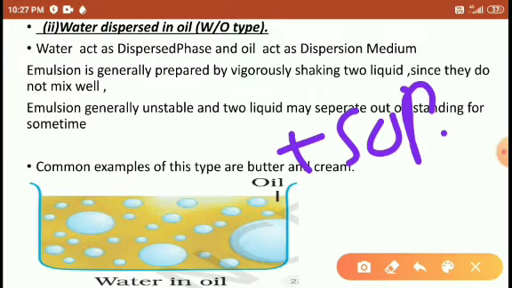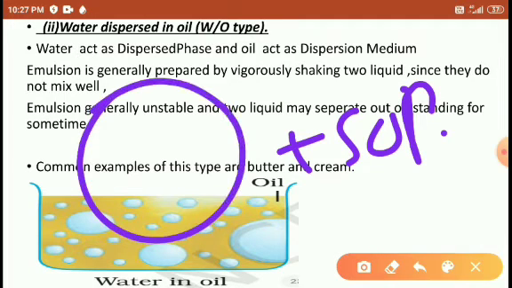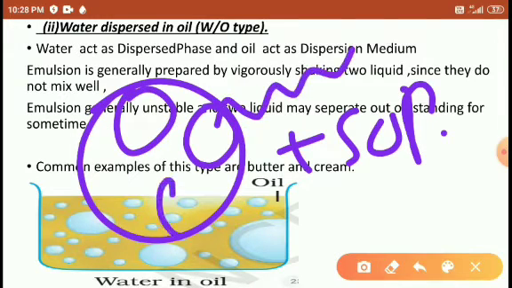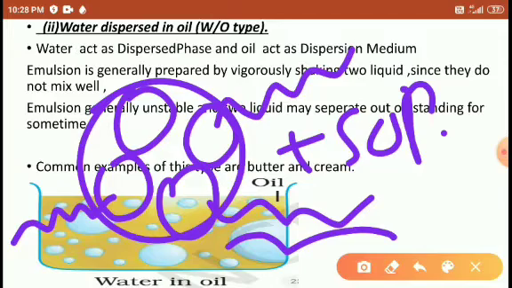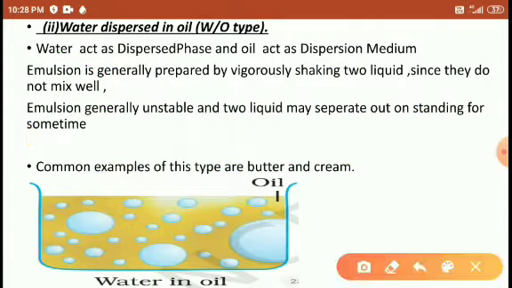If we add the soap particle here, in the water drop it is the opposite: the non-polar hydrocarbon chain is outside the water, and the polar head of the soap is immersed into the water drops. So in this case it forms this type of emulsion.